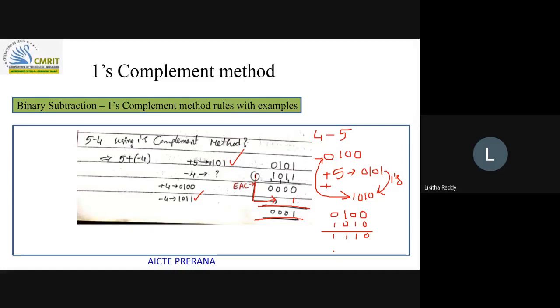Complement it. Yeah. So here you don't get any carry, right? It means the number is represented in one's complement form and the result is negative. That only you are expecting, right? You need to get actually minus 1 from the decimal number system. Same we will try to do here. Again, one's complement if you find, 0001, and append the negative sign here. This is the minus 1 equivalent and this is the actual. This is for cross checking. Again you are doing one's complement here to cross check your result. That's it. So this is using one's complement.